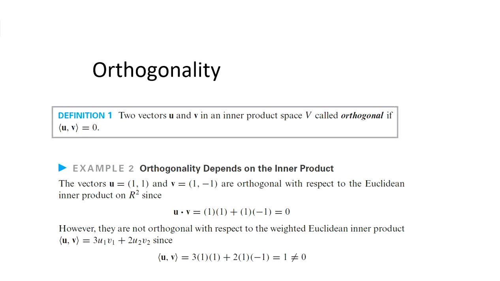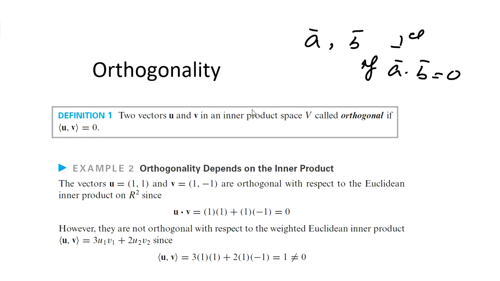Orthogonality means perpendicularity. We are familiar with orthogonality. Two vectors u and v in an inner product space are called orthogonal if the inner product of the two vectors is 0. We know that in the case of ordinary vectors, two vectors a and b are said to be perpendicular to each other, or orthogonal, if a dot b equals 0. Their dot product must be equal to 0.